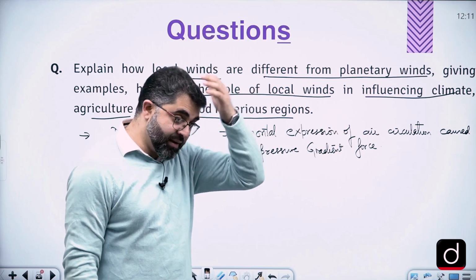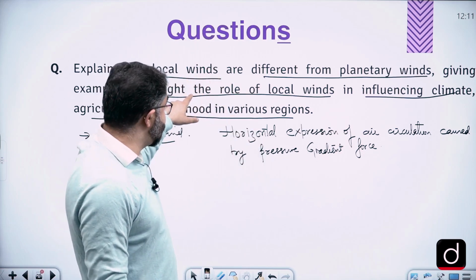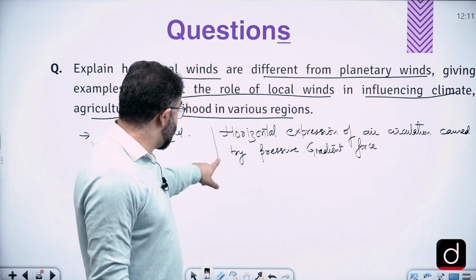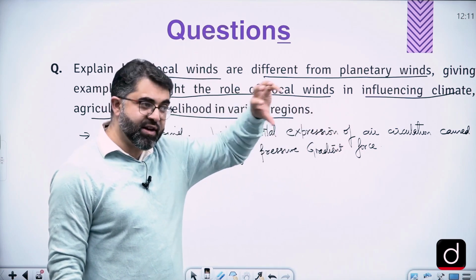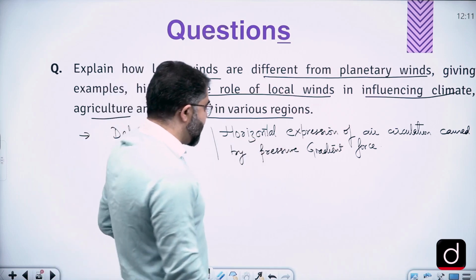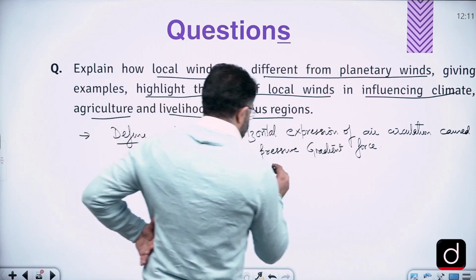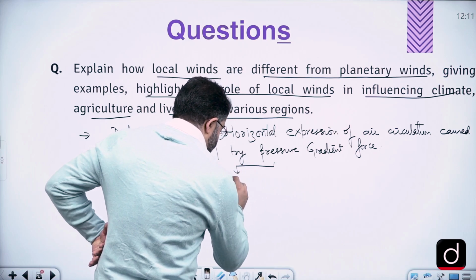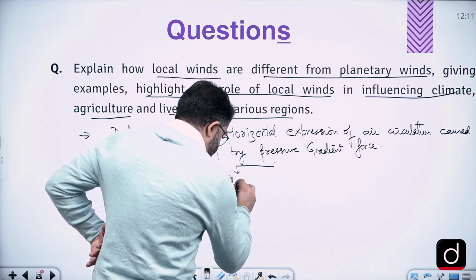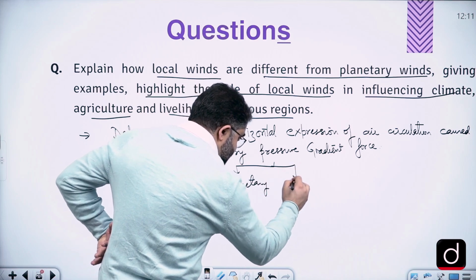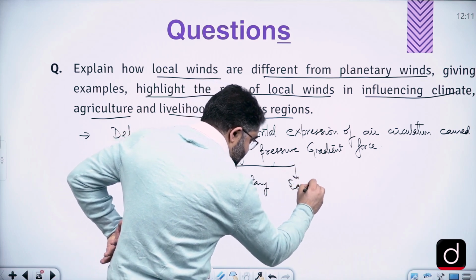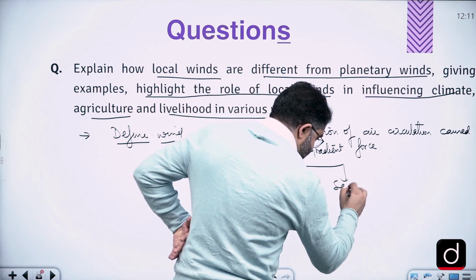Why is it important to understand the definition of the wind? Because we are actually explaining planetary winds and local winds. There are three types of winds: planetary winds, local winds, and the seasonal winds.